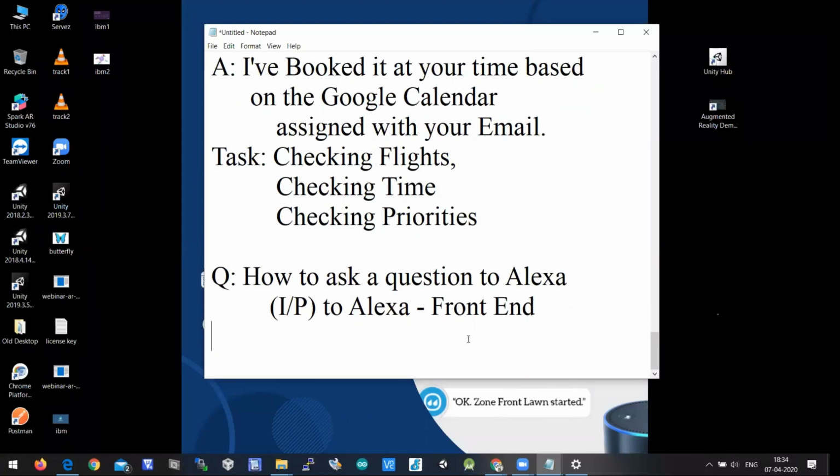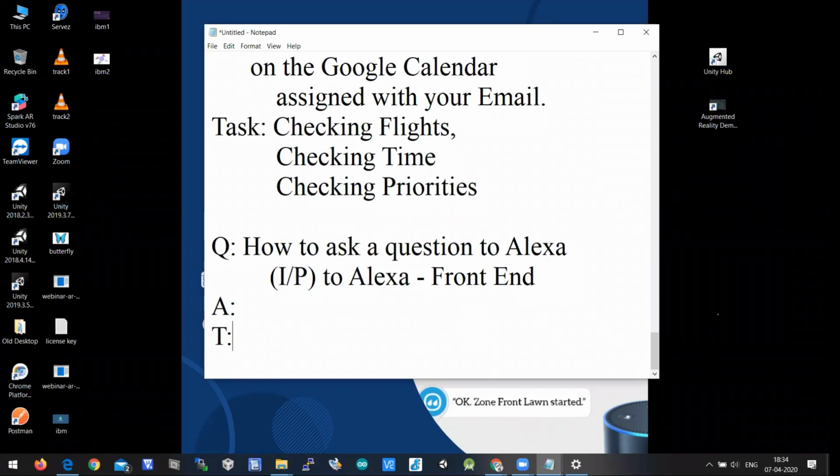So when the user asks to book a ticket from Mumbai to Hyderabad, the question will act as a front end, which is nothing but input to Alexa. The user is giving an input voice command to Alexa saying to book a ticket from Mumbai to Hyderabad. Answer and task.